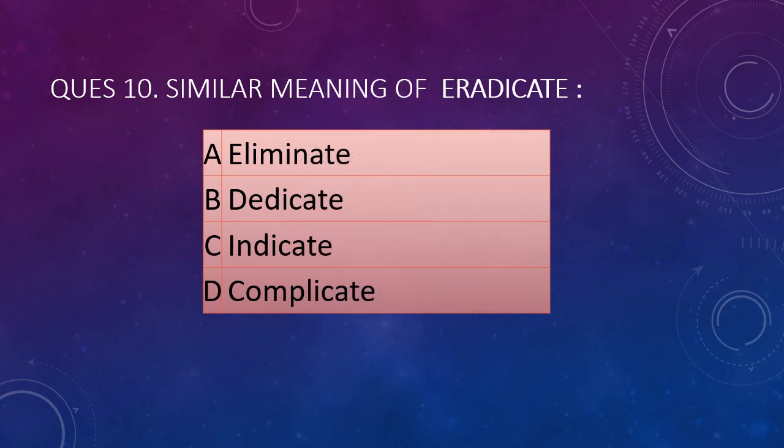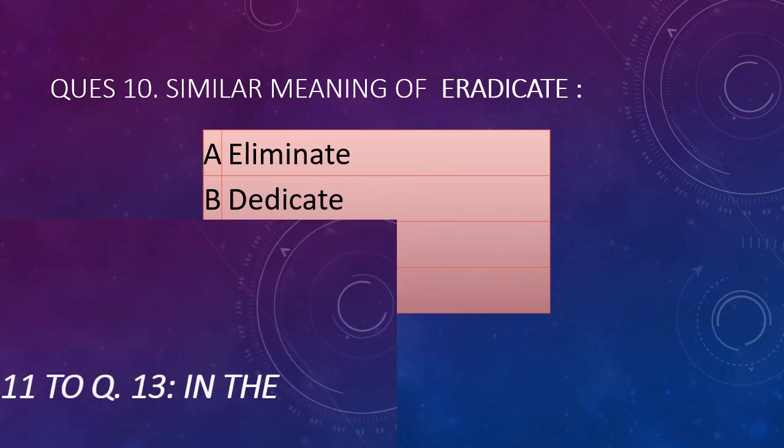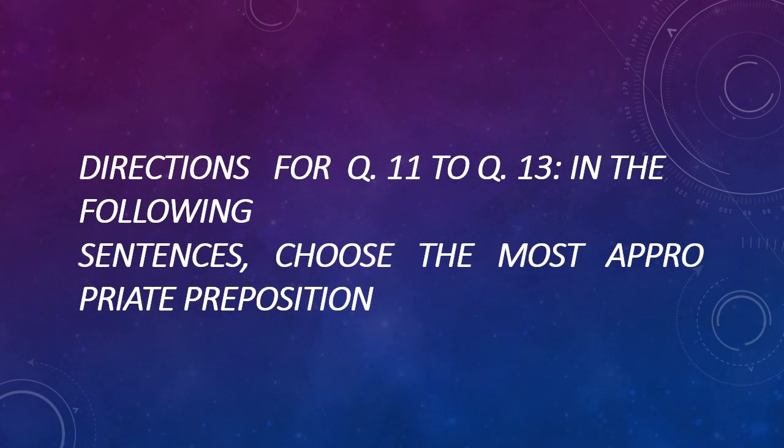Similar meaning of eradicate. What is eradicate? We eradicate a disease. So eradicate means the similar meaning word is eliminate. Eliminate or eradicate a disease. Doing synonyms, all you do is use the word in a sentence.